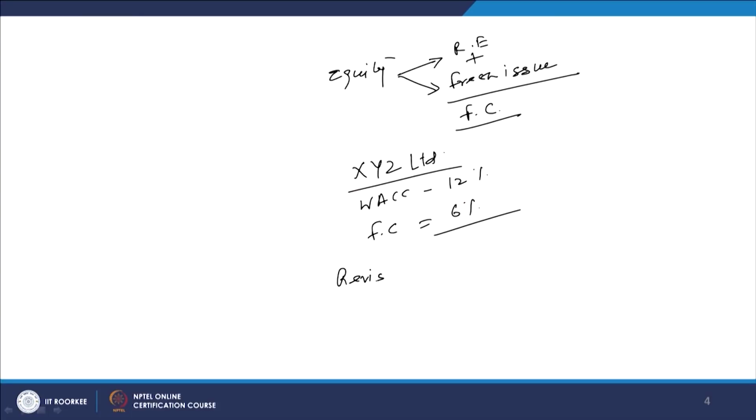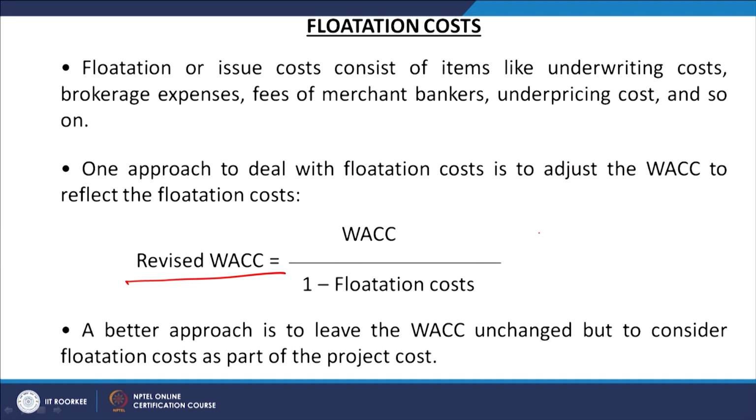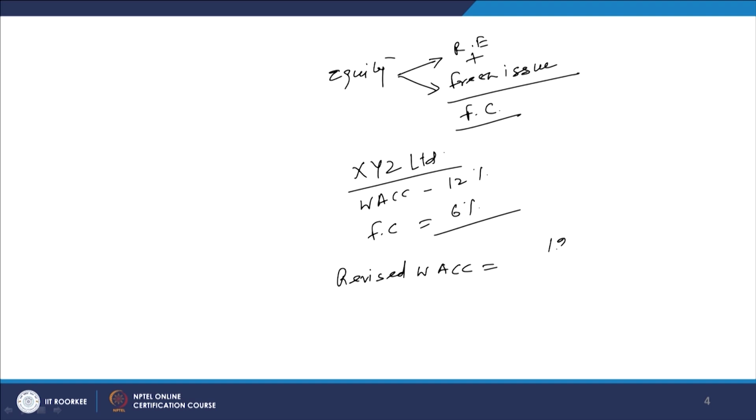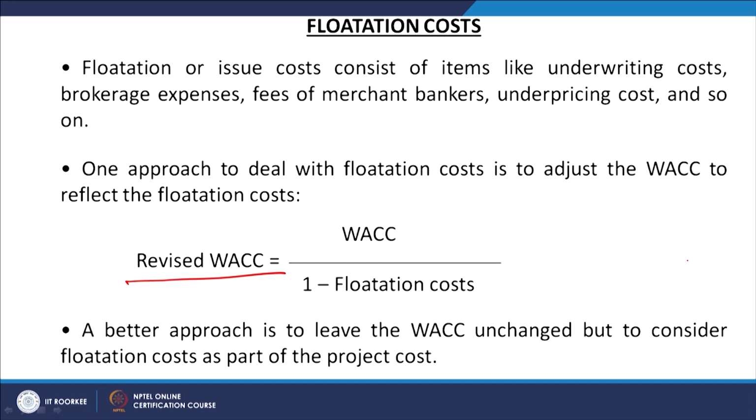So, as per the first approach written here, we have to calculate the revised WACC, weighted average cost of capital. In this case the revised WACC can be calculated as how much? The formula says: weighted average cost of capital divided by 1 minus flotation cost. So, the weighted average cost of capital is 12%, and 1 minus flotation cost is 1 minus 0.06. If you solve this, it is going to be 12.77%.